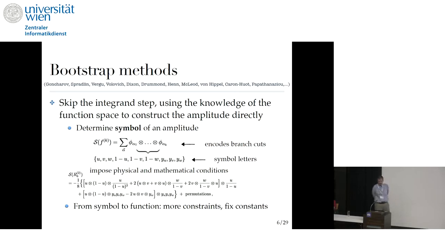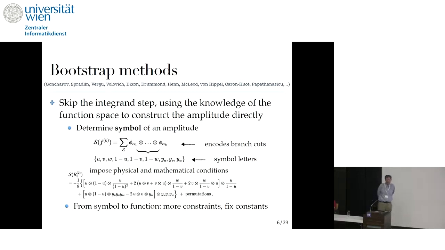Now, let me also mention that this is basically reformulating the perturbation theory, but there are also other methods people have been using in recent years, which skip this standard framework of constructing the integrand and integrating things loop by loop. The first are bootstrap methods in perturbation theory, where you skip the integrand part, and instead you directly try to construct the L-loop amplitude.